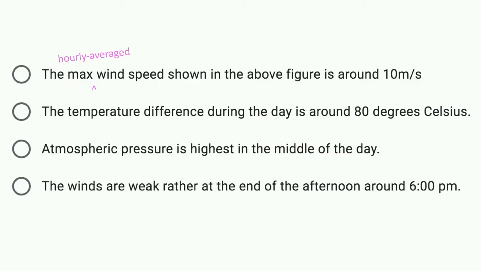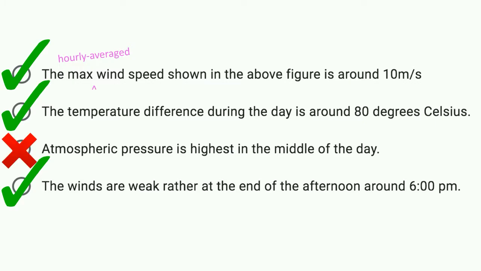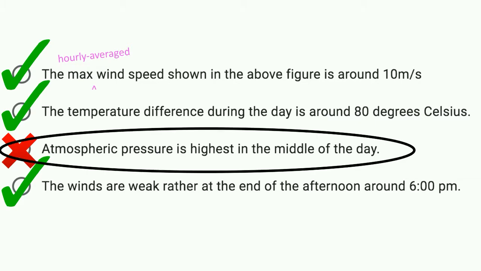So let's look at the answers to the quiz. The maximum hourly average wind speed, which is what was shown in the above figure, is around 10 meters per second at the present time. And the winds are rather weak at the end of the afternoon, around 6 p.m. And the temperature difference during the day is around 80 degrees Celsius. But the atmospheric pressure is not highest in the middle of the day. So that is a statement that is not correct.